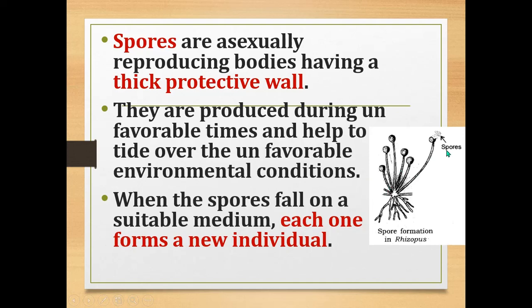When these spores fall on a suitable medium, each spore will form a new organism. Understood, children? So spores are asexually reproducing bodies with a protective wall, which help the organism to tide over the unfavorable environmental condition, and when they fall on a suitable medium, each spore will develop into a new organism.